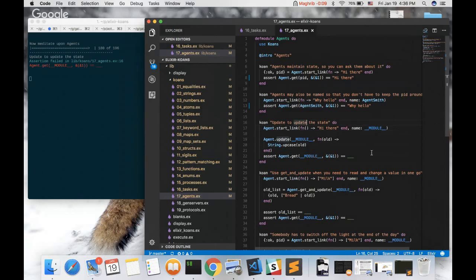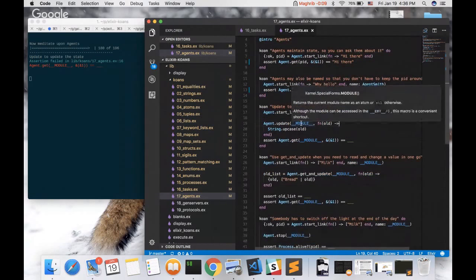So the third koan here is to update the state. So we can update the agent's state, and we use the agent update, and we give it module, which returns the current module name as an atom or nil otherwise.